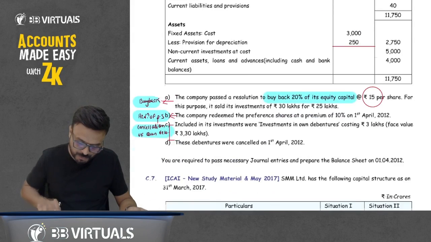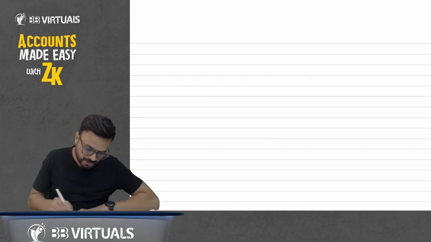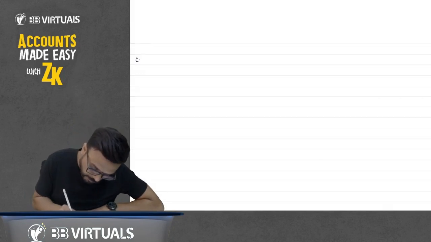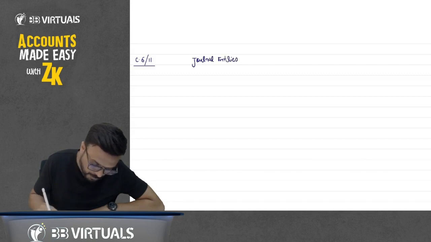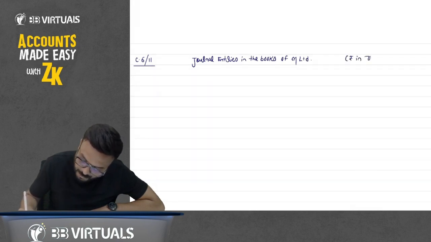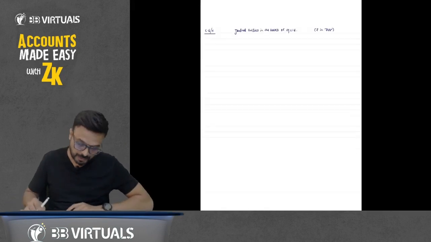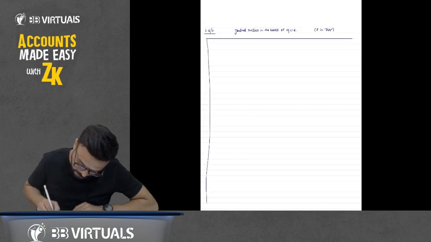So write down the question number. This is question number 6, page number 11. So journal entries in the books of M Limited, rupees in 1000, and draw this for one page.